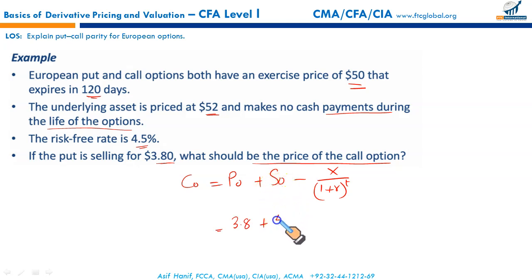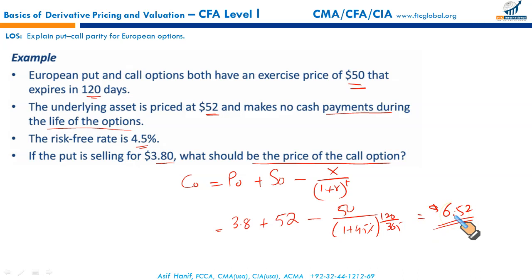S0 is 52, that is the asset at the moment, minus 50 is the exercise price, as I said, times (1 plus 4.5%) raised to the power, how many days are there? 120, taking 360 as our base. If you simplify this all, you get 6.52. So the call price must be 6.52. If it isn't, then there is an arbitrage opportunity.